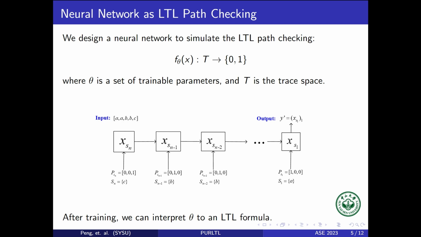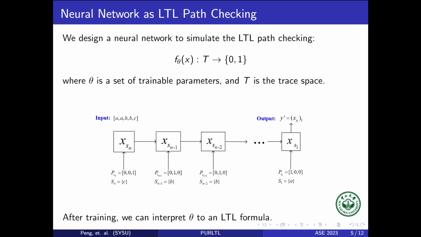It has a set of trainable parameters. Input a trace and it will output 1 or 0, indicating whether the trace satisfies the formula or not. We do not know the target formula, therefore the parameters are randomly initialized. Then we search the parameters by training the network. After training, we can interpret the parameters as the target formula.